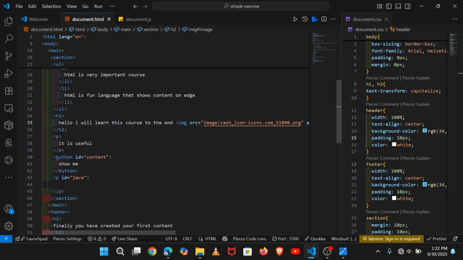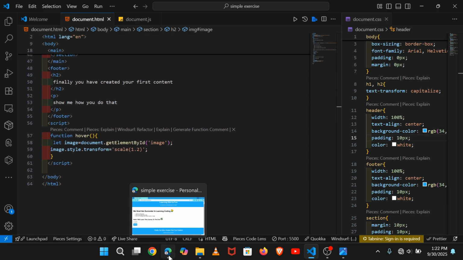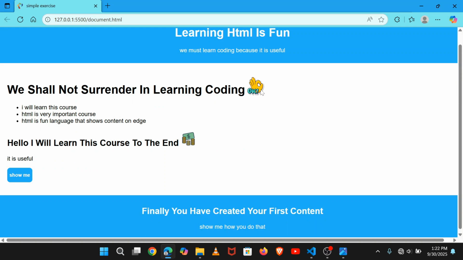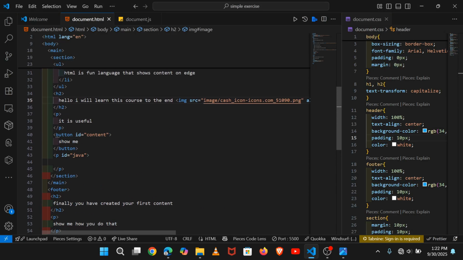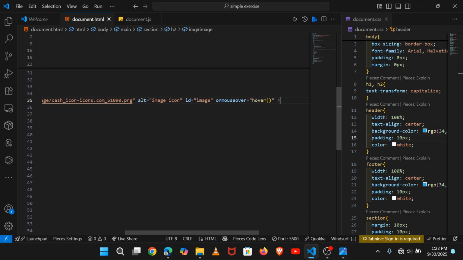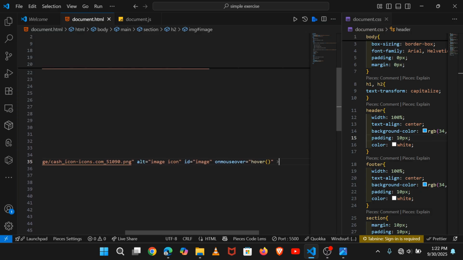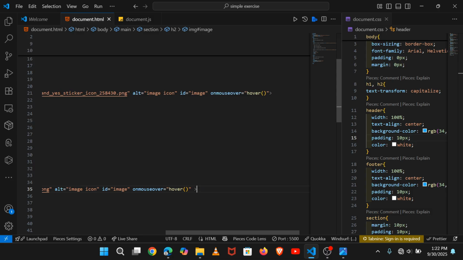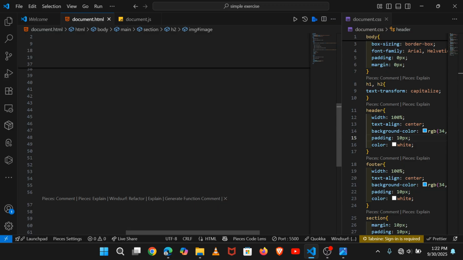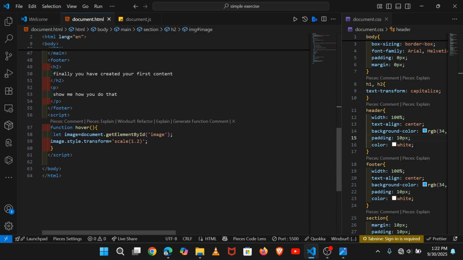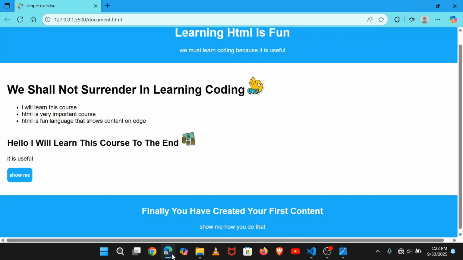Ctrl S to save, and you can see when you hover over our image, on mouse over again, hover both on the mouse over, you can see what is happening on this image.